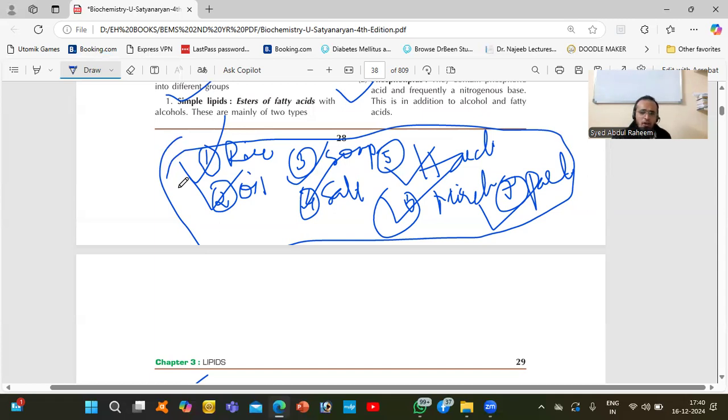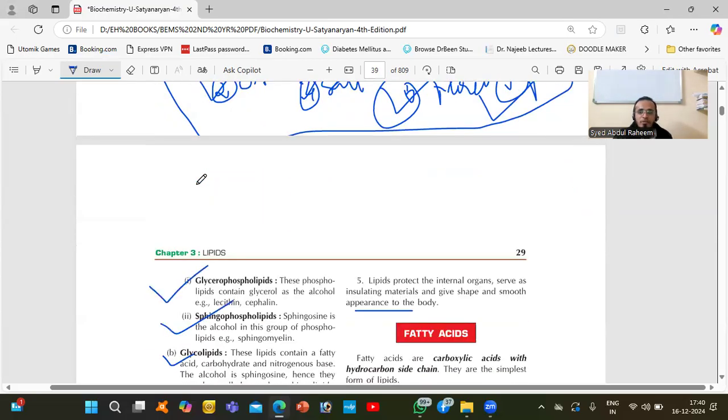Because if they are inorganic, what will happen? Whatever treatment you give, the disease keeps coming from the source. If you're not stopping the source, you're only treating the disease. The disease will be suppressed for some days, and again it will restart after one month, two months, three months, because you're not stopping the source. So you have to think about that.